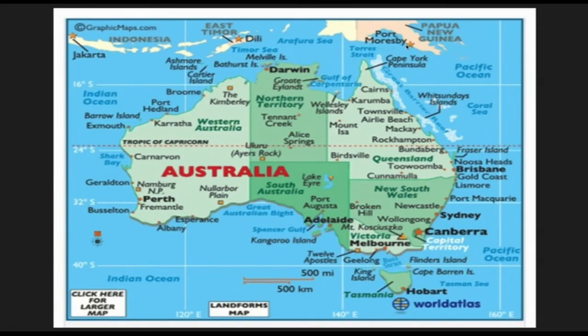In India we have islands, the Lakshadweep Islands and Andaman Nicobar Islands. It's the same way in Australia. These islands are divided from the mainland by straits. Which strait divides Tasmania from the mainland? Bass Strait. And which strait divides New Guinea and the mainland? Torres Strait. Clear? Okay.